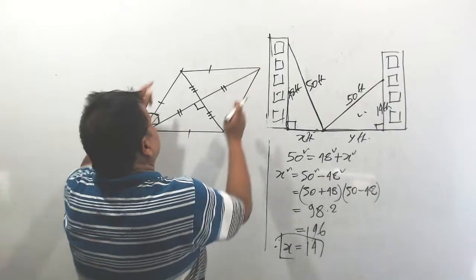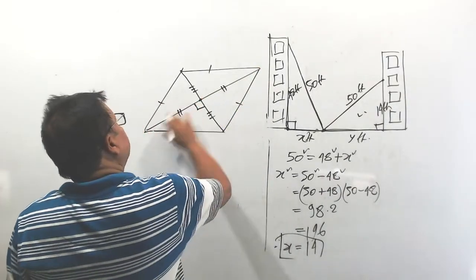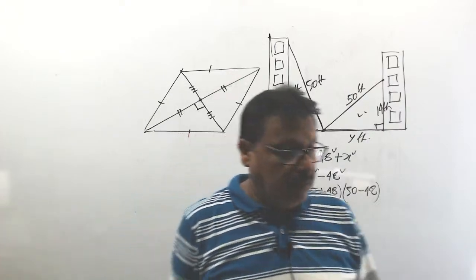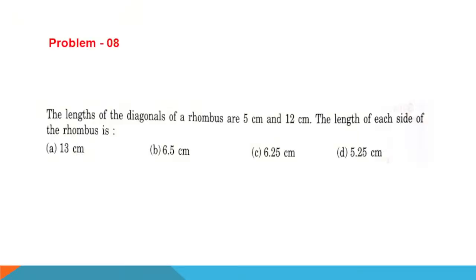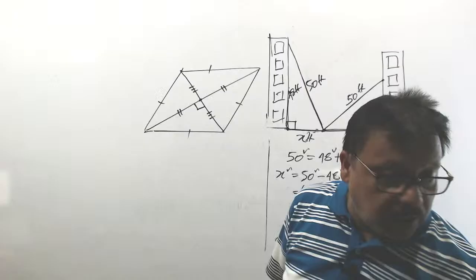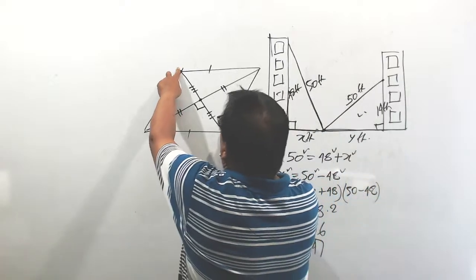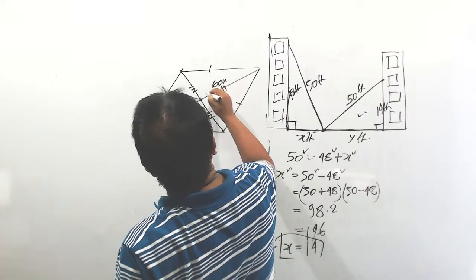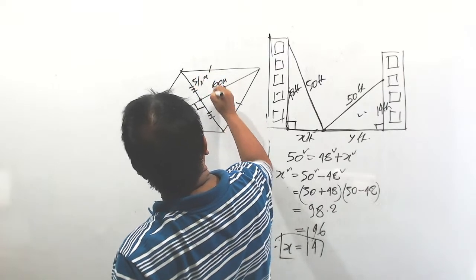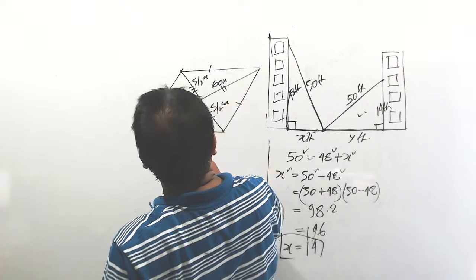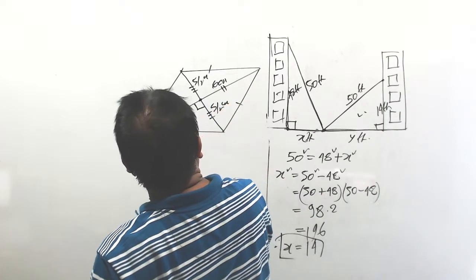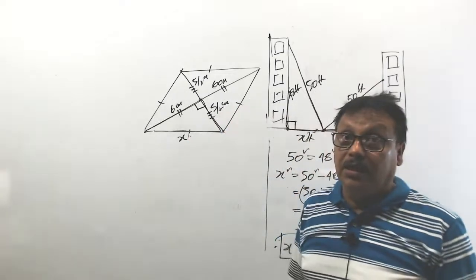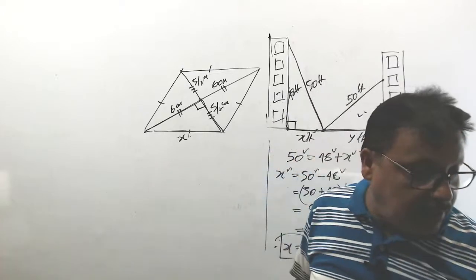The lengths of the diagonals are given to you. That means they will be bisected by each other. So the diagonals are 5 centimeter and 12 centimeter. 12 centimeter means 6 centimeter and 6 centimeter. 5 centimeter means 5 by 2 centimeter and 5 by 2 centimeter. Then take the side as x, use Pythagoras theorem and you will get the length of this. Understood? Okay.